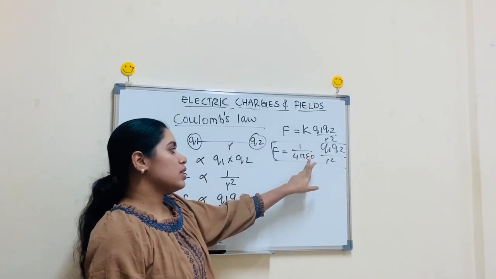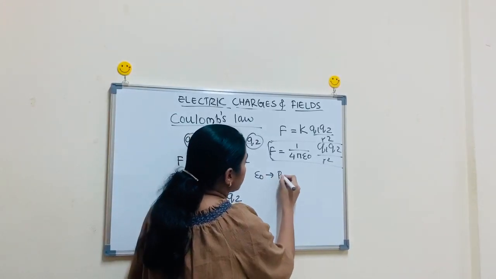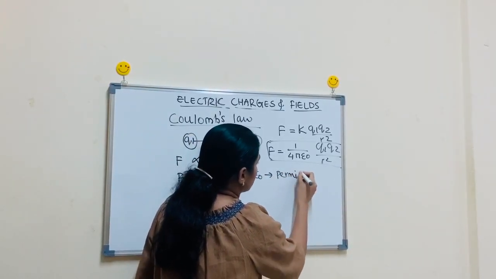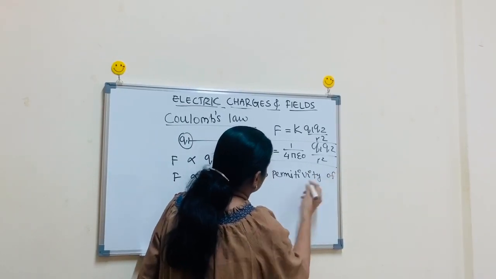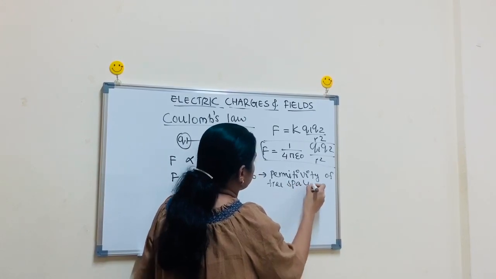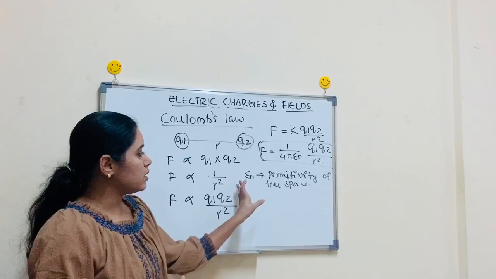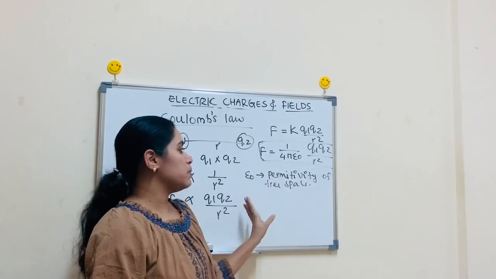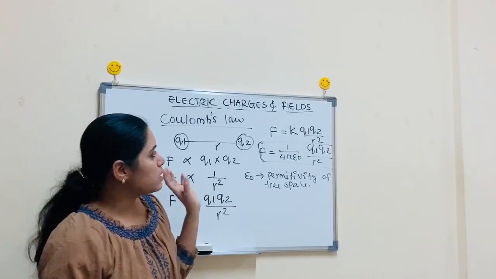Here we are introducing a new term epsilon 0, which is called the permittivity of free space. That means how much charge the free space can hold, that is epsilon 0. This is Coulomb's law.